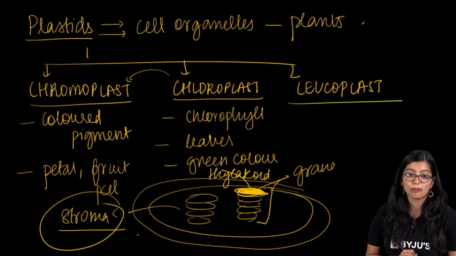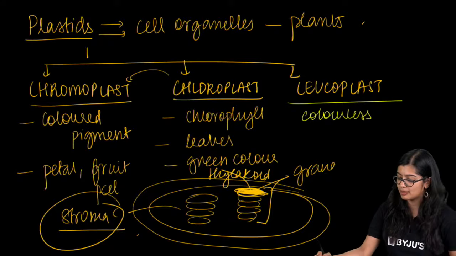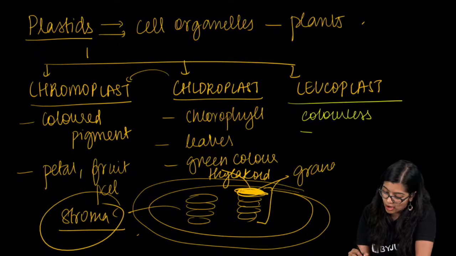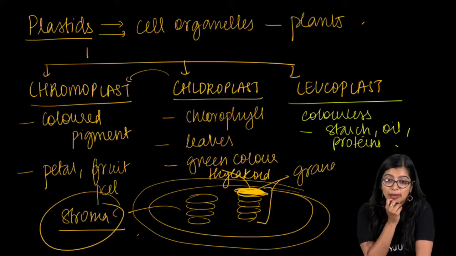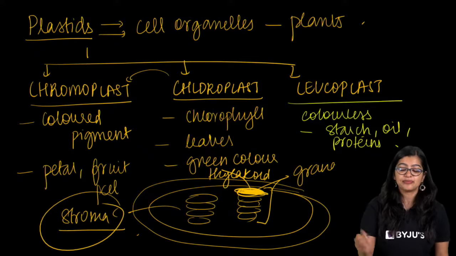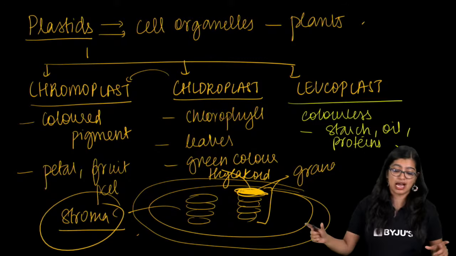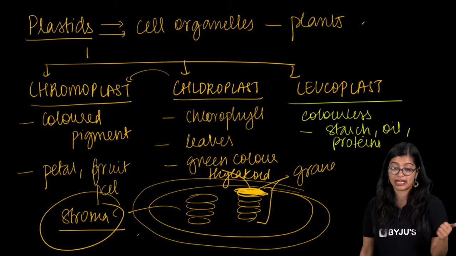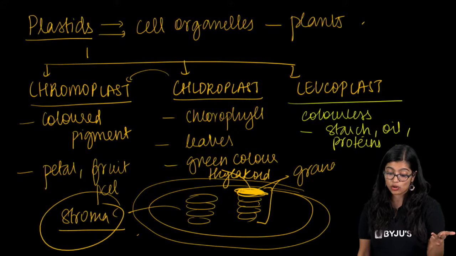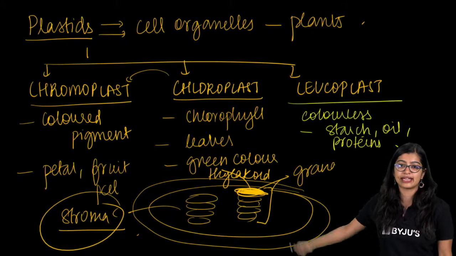Now moving on to leucoplast, right? They are colorless per se. They don't have any pigment. But they store important substances such as starch, oil, proteins, and all of it. So plastids are cell organelles which we find in plants. Chromoplast has colored pigment, found in petal and peel. Chloroplast is chlorophyll found in leaves. Leucoplast stores starch and oil. You can take a screenshot.